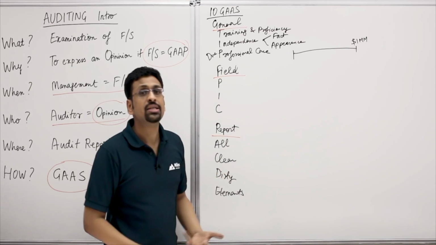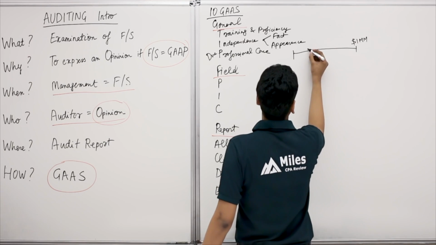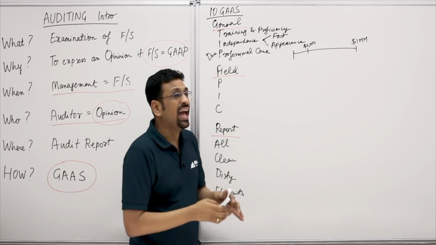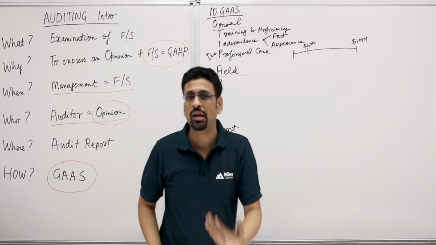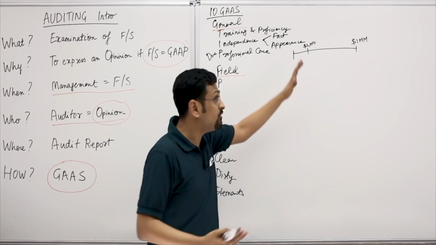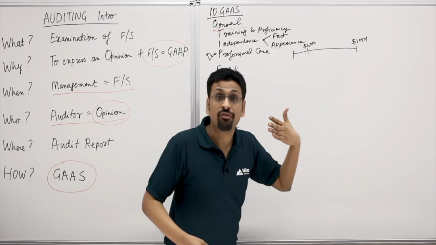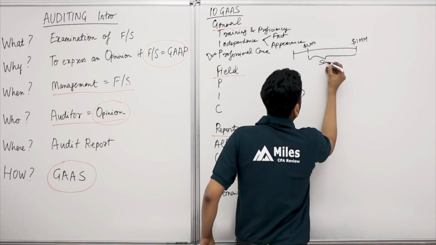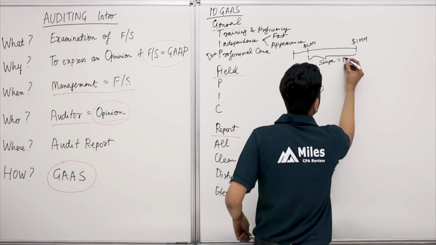So what we do is we determine a level of materiality. So let's say we say $5,000 is the level of materiality. So anything below $5,000 in this $1 million doesn't really matter. So if it's $1, $5, $10, doesn't matter. But if it's more than $5,000, it would matter. So we determine the level of materiality, and this becomes the scope of our audit for which we give a reasonable assurance.